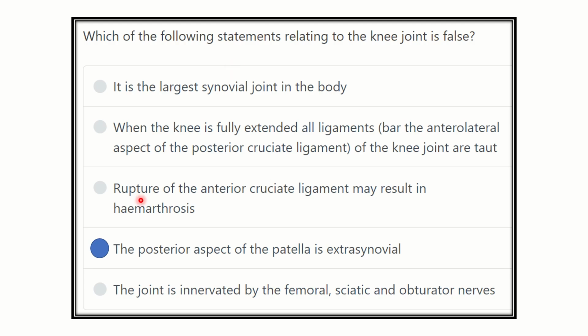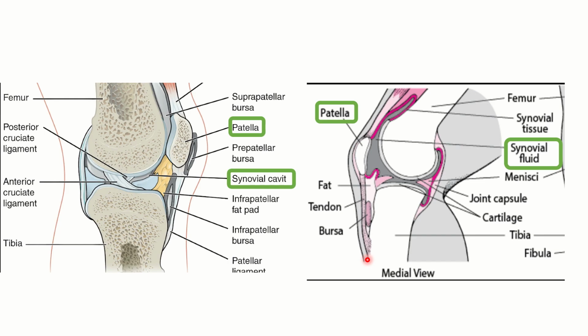So our final answer is that the posterior aspect of the patella is extrasynovial. This is not true, because we can see that the posterior aspect of the patella, that means the inner aspect, is directly related to the joint. That means it is not extrasynovial, it is intrasynovial.